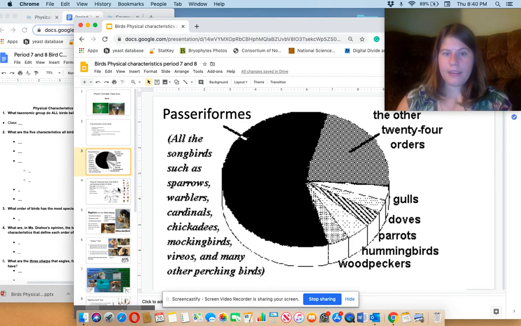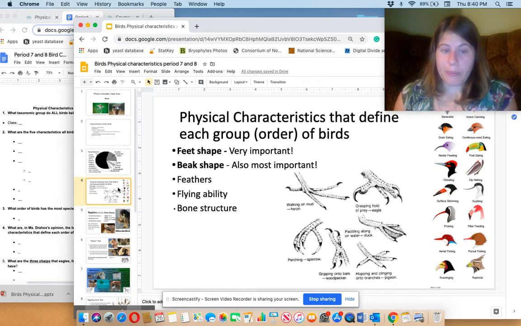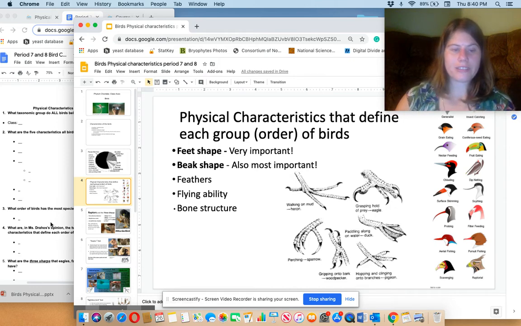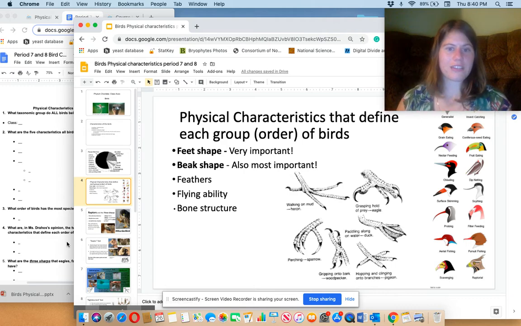So, characteristics that define each group of birds. Well, I think feet shape is the most important. Beak shape's quickly following it, which, by the way, question 5 is what I think the most important things are for differentiating bird species. And there's a lot of different bird beaks and a lot of different bird feet. And this PowerPoint's going to go through a bunch of different bird feet and a bunch of different bird beaks. So, buckle yourself in. Feathers, flying ability, and bone structure are also important, but we don't quite have time to talk about those, especially with this whole online dealio.